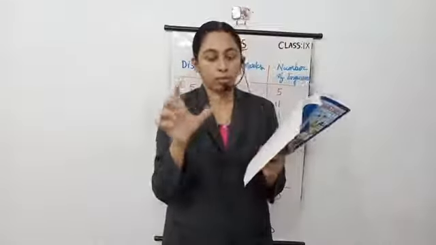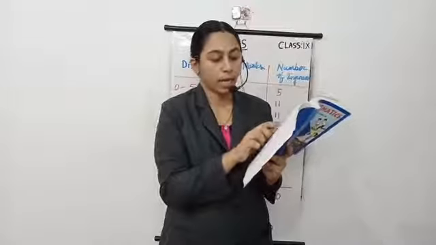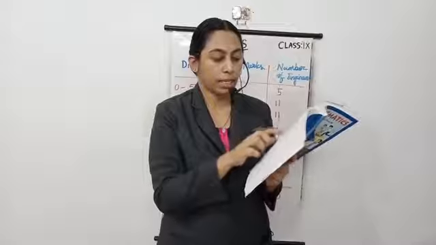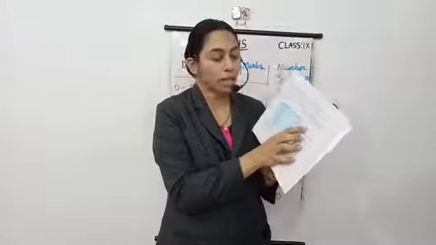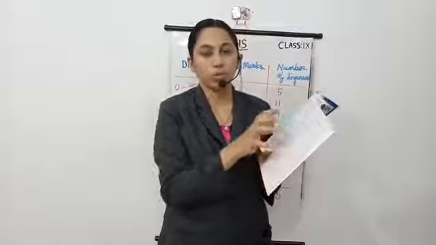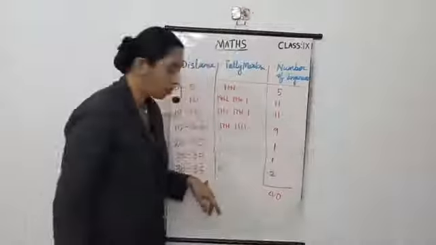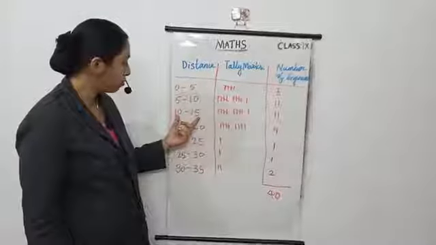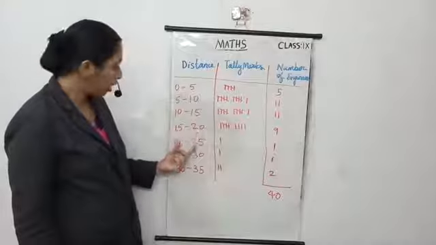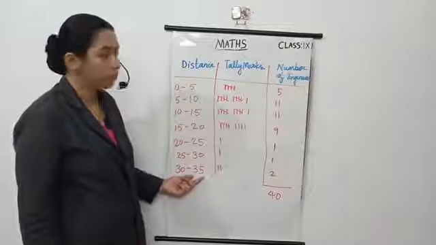Starting is 0 to 5, and we need to decide an ending class. So check the data. Here the greatest value is 32, so we take class intervals till 35. So the classes are 0 to 5, 5 to 10, 10 to 15, 15 to 20, 20 to 25, 25 to 30, 30 to 35.